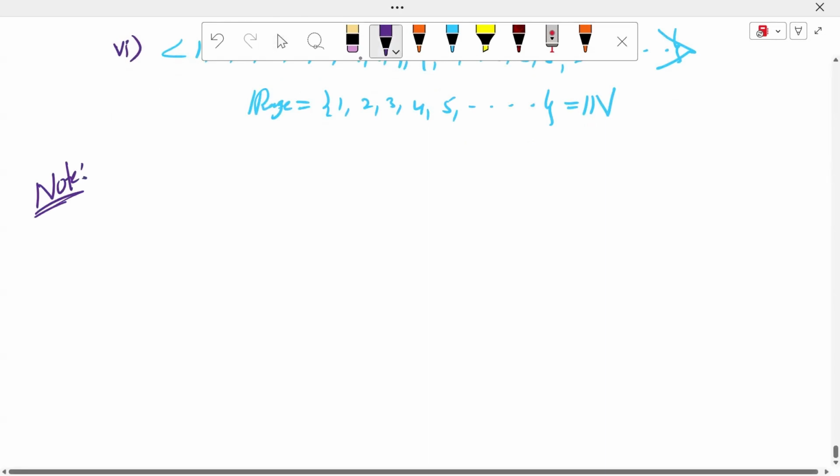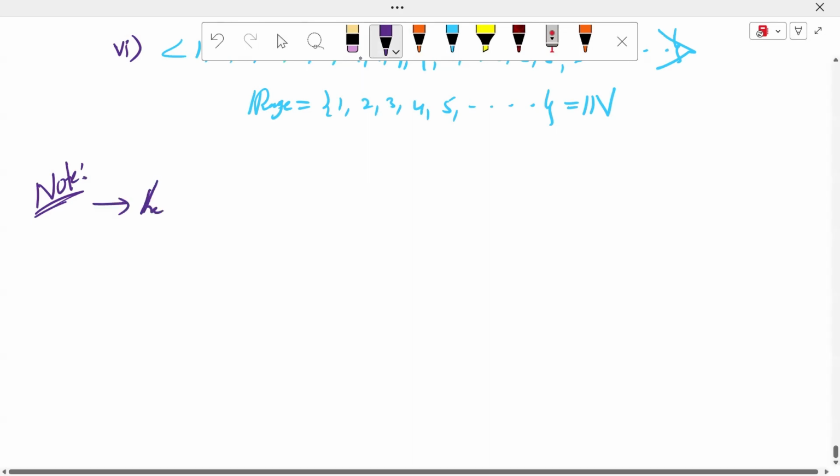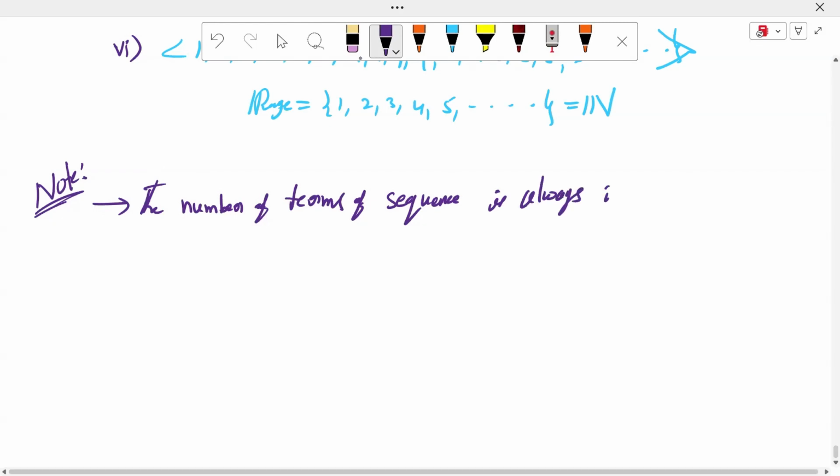The number of terms of a sequence is always infinite.